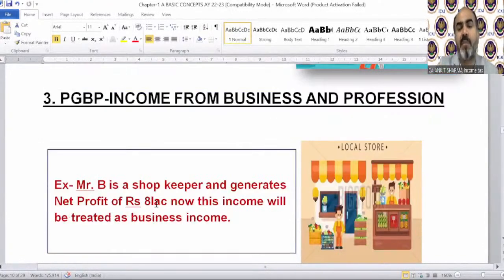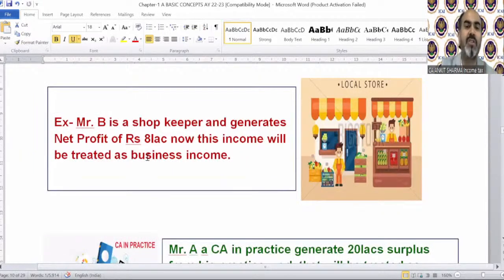Income from business and profession. If you're running a business, that income is called net profit, etc. If you're running a profession, that income is called surplus, etc. Both are going to be taxable under this head, whose short form is PGBP, that is profit and gain of business and profession. If Mr. B is a shopkeeper and generates a net profit of 8 lakh, this income will be treated as his business income. In which head will it go? It will fall under PGBP, income under the head business and profession.